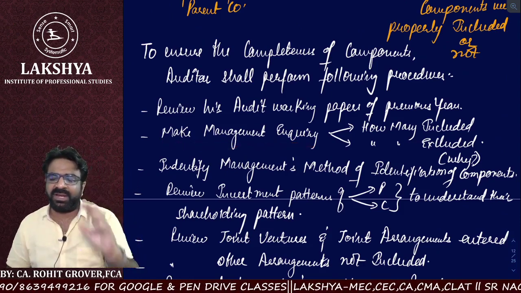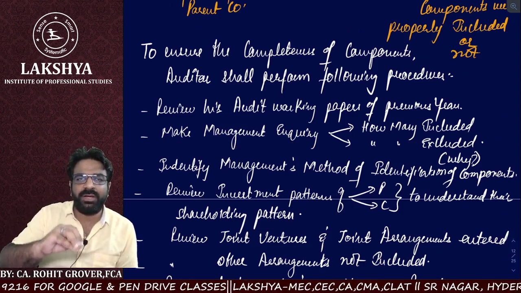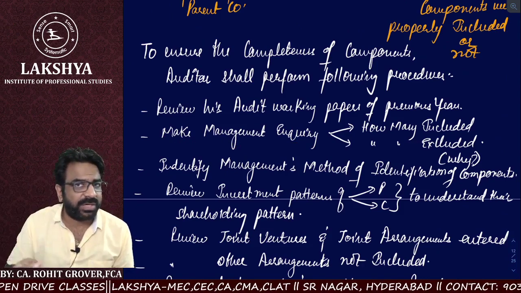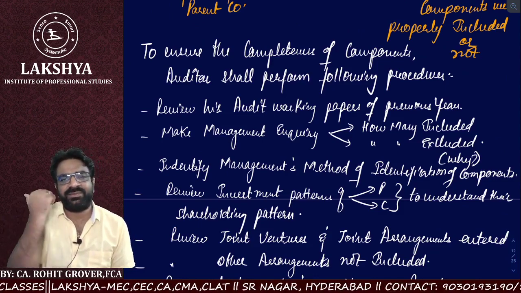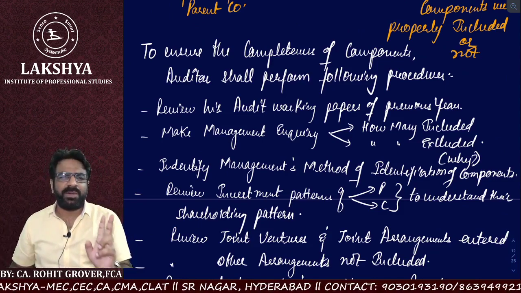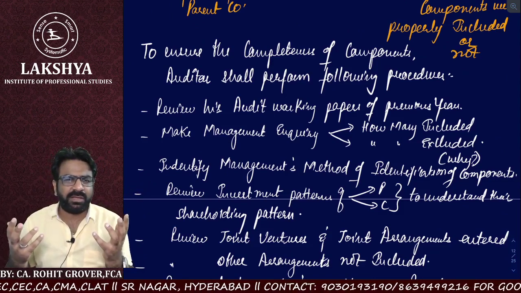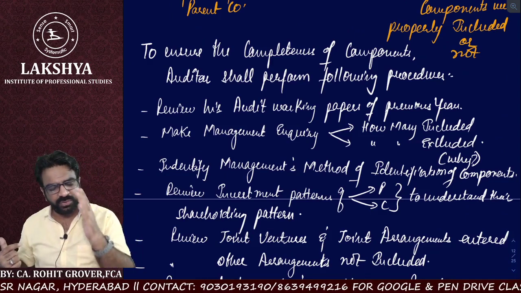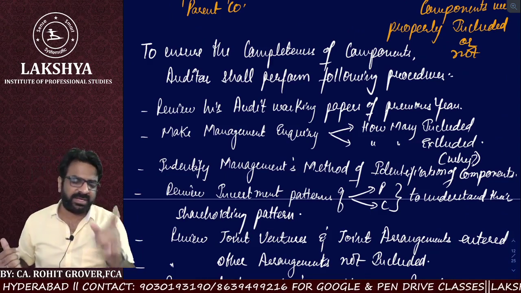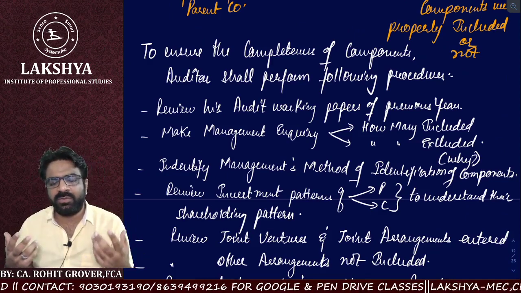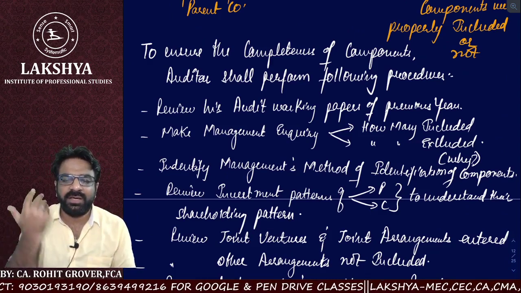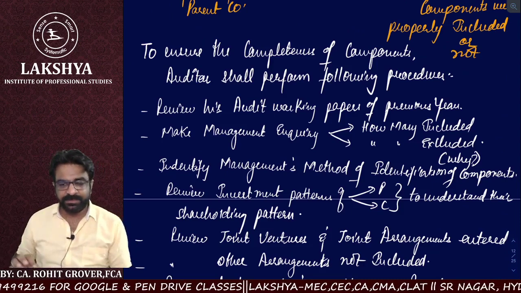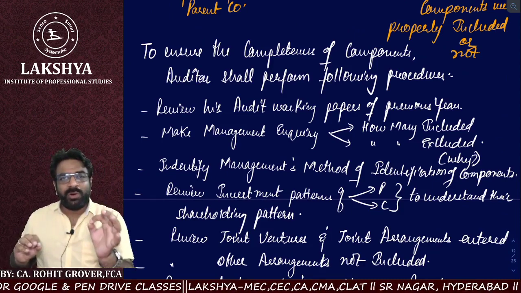The second thing I have to do is make management inquiries. Directly go to the management and ask them how many are included and how many are excluded. If some components have been excluded, give us the reason why. That is a very normal method; it does not require your intelligence at all or professional skepticism. Just go to the management, talk to the management and ask them how many are included, how many are not included. If not included, give us the reasons for that. Clear everyone? Okay.